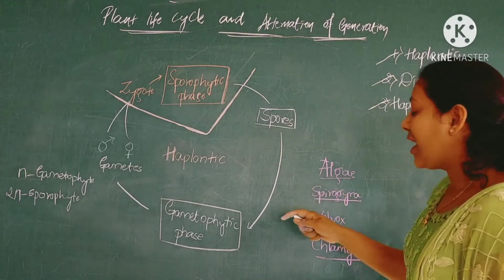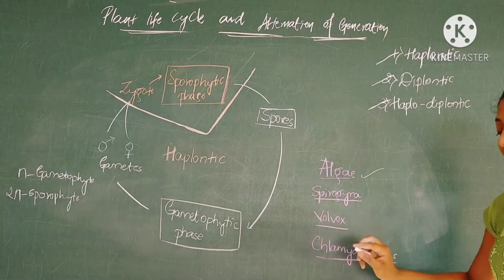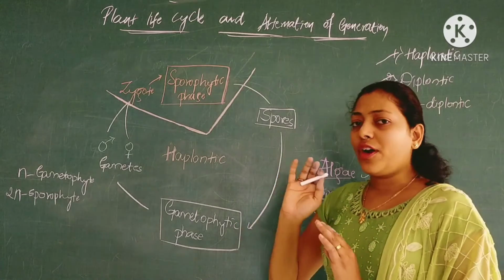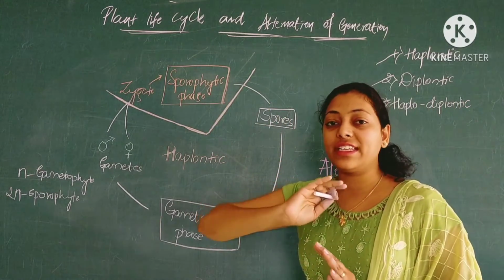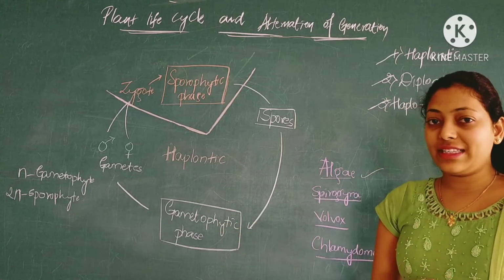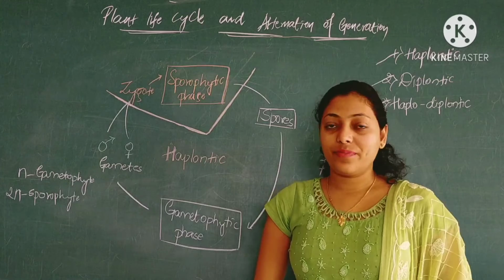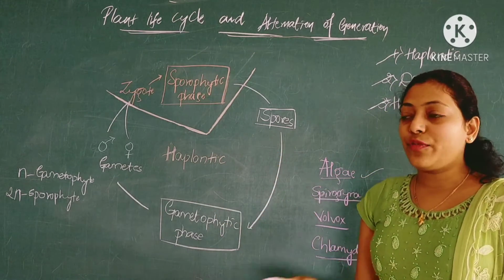The haplontic life cycle is basically seen in algae such as Spirogyra, Volvox and Chlamydomonas. What we see over here is the sporophytic stage and the gametophytic stage. These two stages occur together.